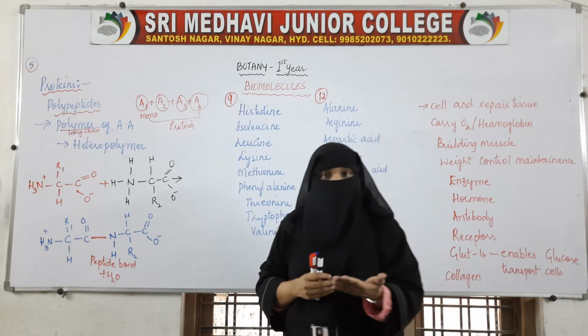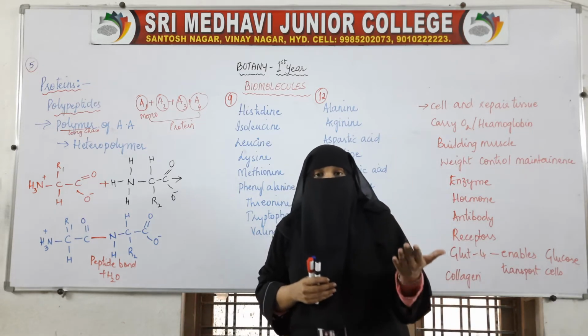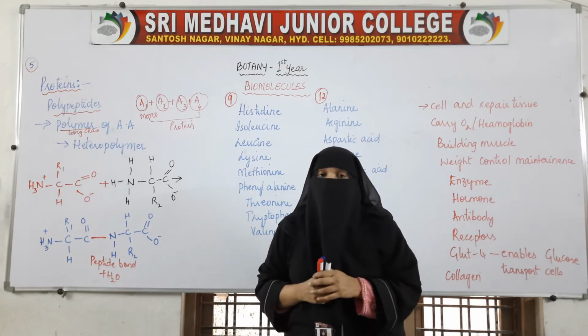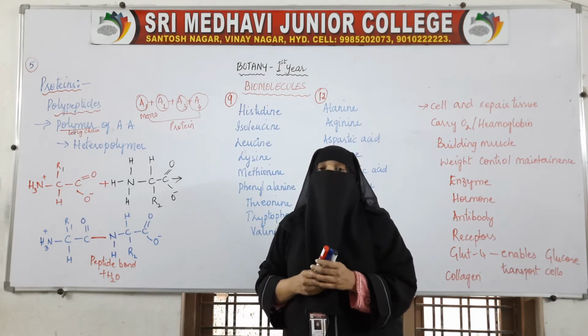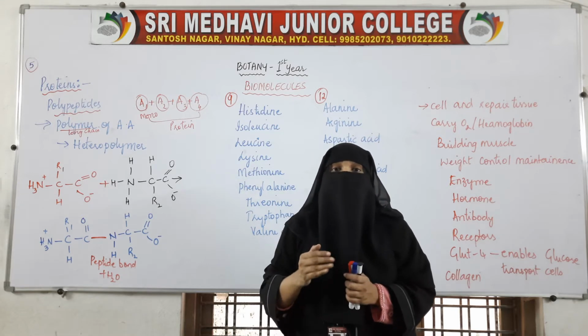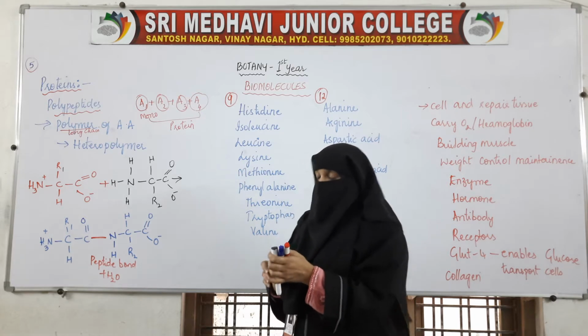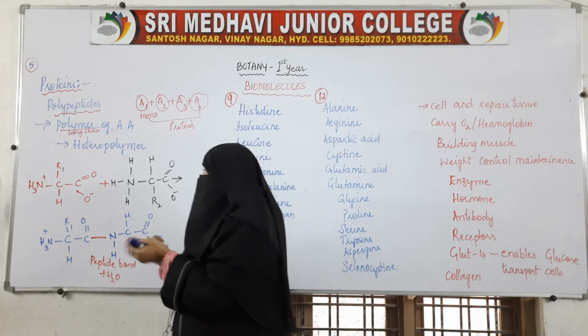Proteins are polypeptides, or we can say proteins are the polymers of amino acids. One thing we have to remember is that proteins are heteropolymers. What do you mean by heteropolymer?